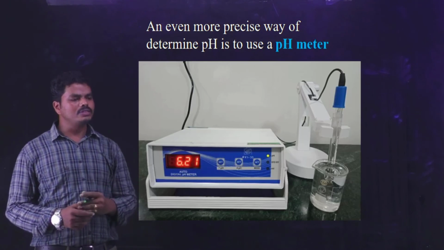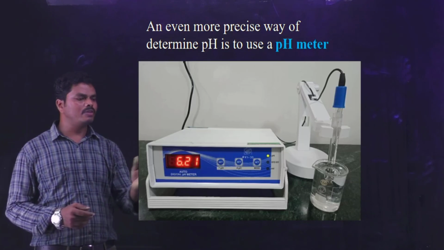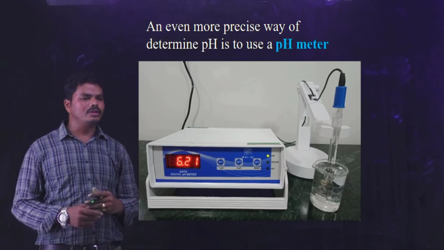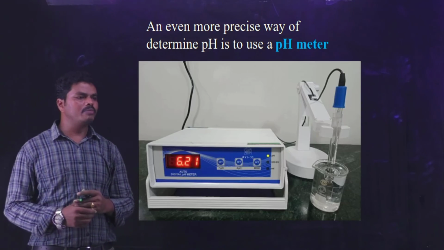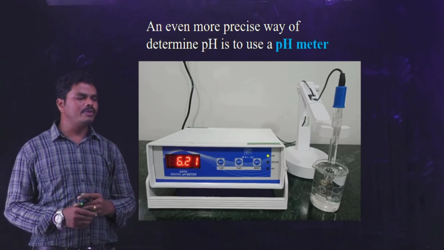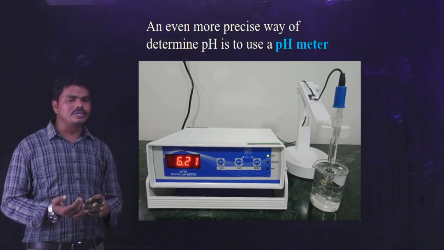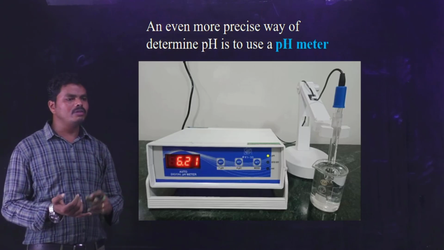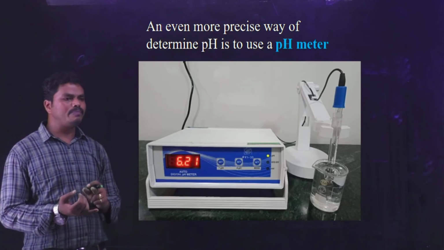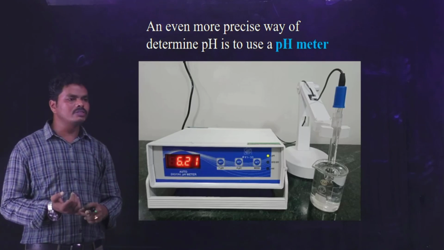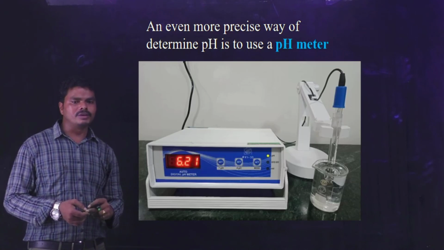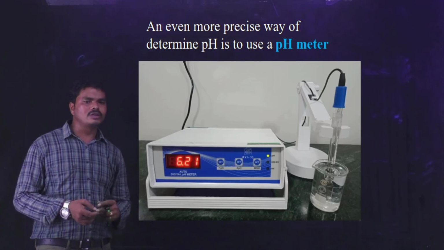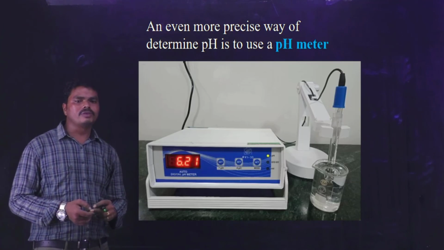We will discuss the procedure and principle involved in the pH meter in later classes. So the determination techniques of pH are, first, using pH indicator papers or universal pH paper, and second, a pH meter. These two techniques are used to determine the pH of a particular solution.